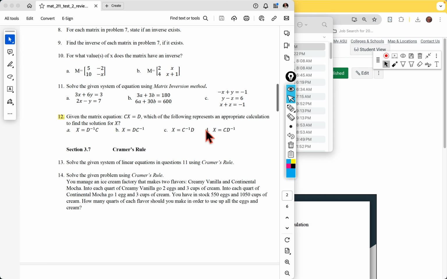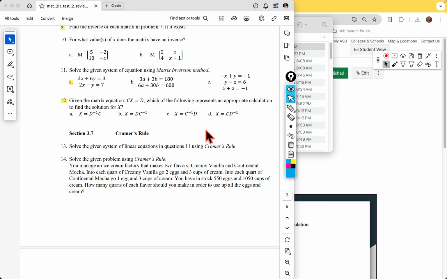12 is more just a multiple choice thing. It's a setup. And so I did 12 first, and then I went back and did 11, because they want you to use that matrix inversion method, which again is going to give you the same answer as the reduced row echelon form. So again, you could use either one of those, but there is a question that's phrased that you have to understand about the matrix inversion method.